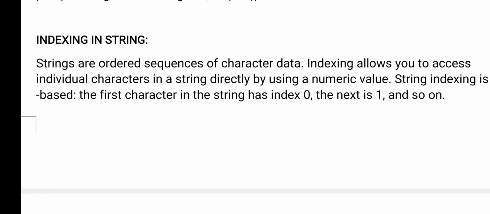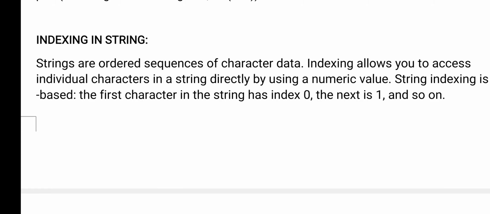So here, if it is an array, each and every element in the array is indexed with an index number. Each and every character is indexed, and that index starts from 0 to length minus 1. So here also, a string is a collection of characters.